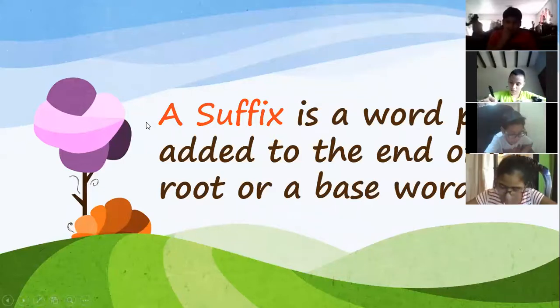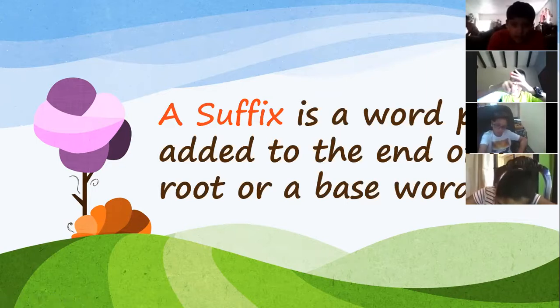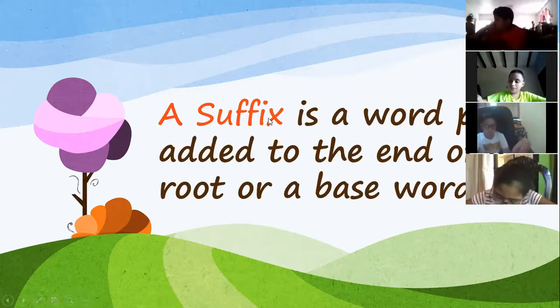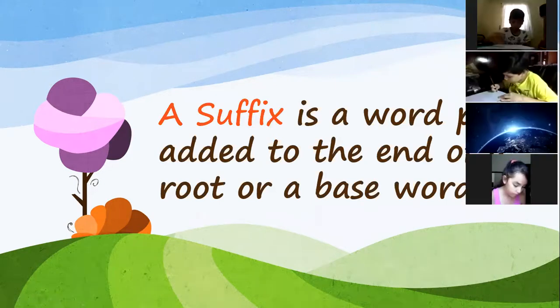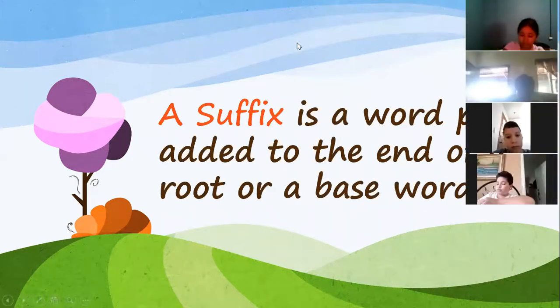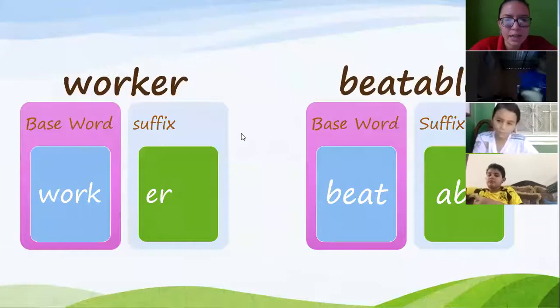This is the last concept. A suffix is a word part added to the end of a root or a base word, at the end. Remember, I have the example. The wall is in my back. So that is the suffix, that is at the end of the word. Let's write one example, only one.